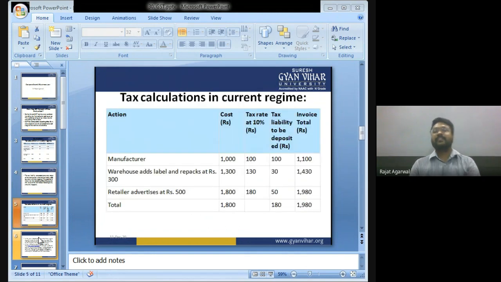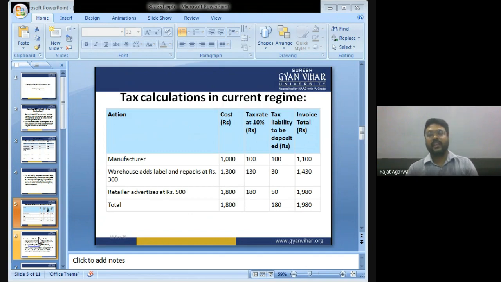Now, tax calculation in the current regime, that is the GST regime. Let us calculate the tax under the GST regime. Manufacturer cost is 1000, he pays the tax of 100, invoice value is 1100. Now the wholesaler will add 300.